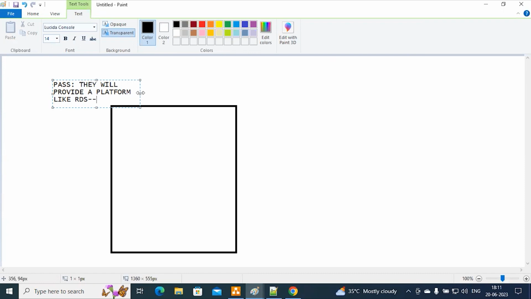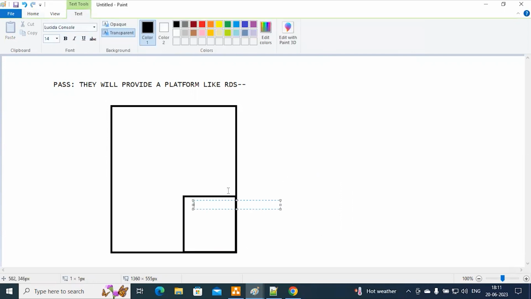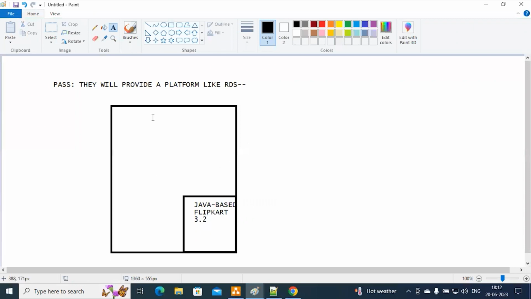That is platform as a service. In Azure, we have Azure Active Directory. Consider there is a company like Flipkart or Swiggy. They have their own applications, and they are asking AWS, sir, I don't have any database or any license. For example, the application is a Java based application. Flipkart, just as an example, is using the 3.2 version of Java.